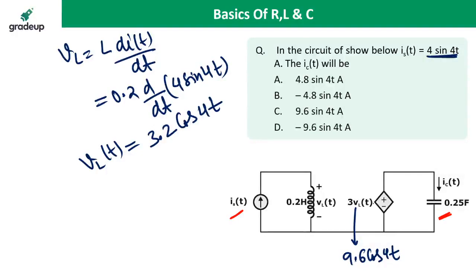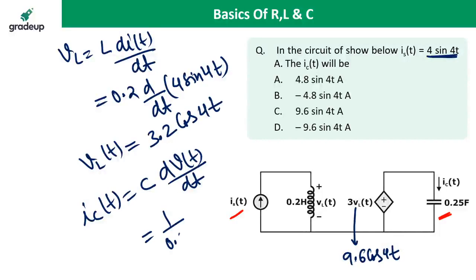And if you know the voltage, you can calculate the current. The current through the capacitor is IC equals C dV/dt. What is C? C value is 1.25, into d/dt of 9.6 cos 4t.